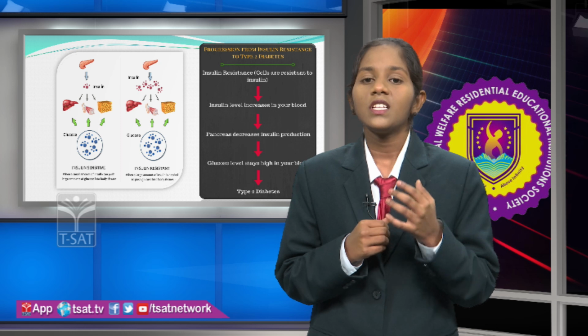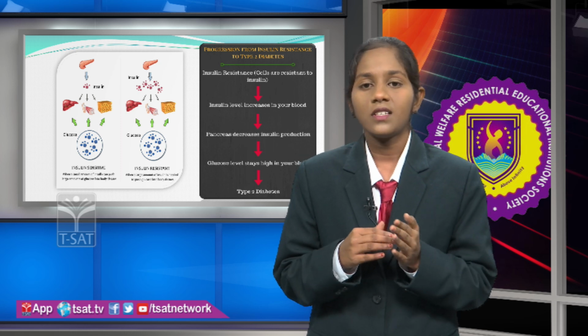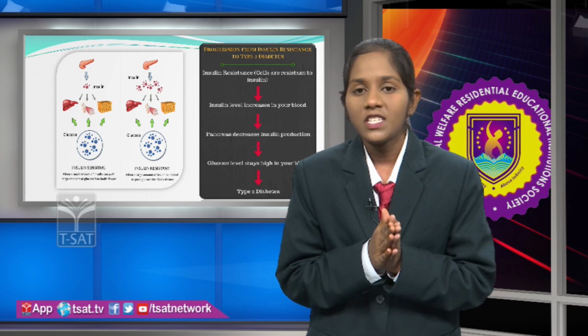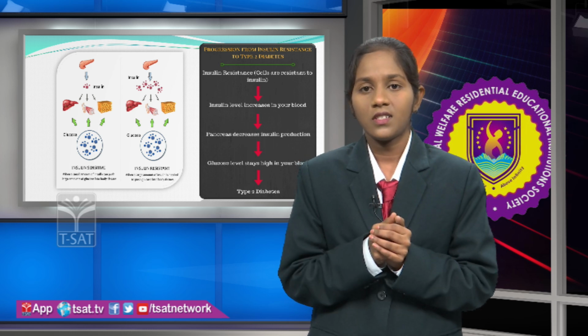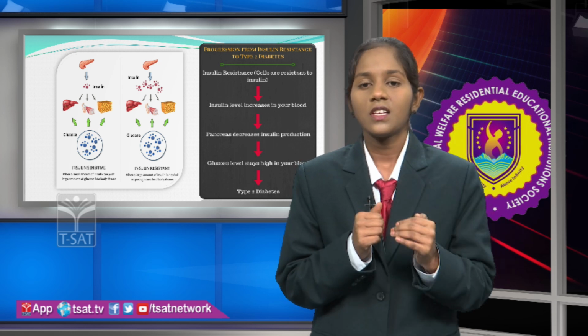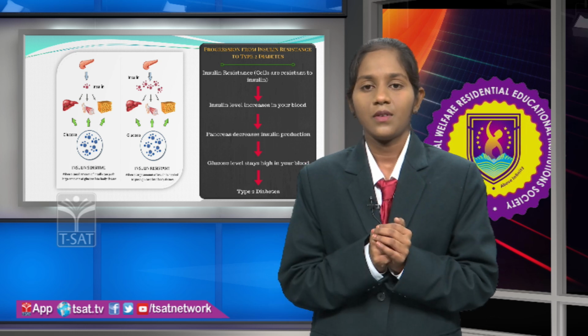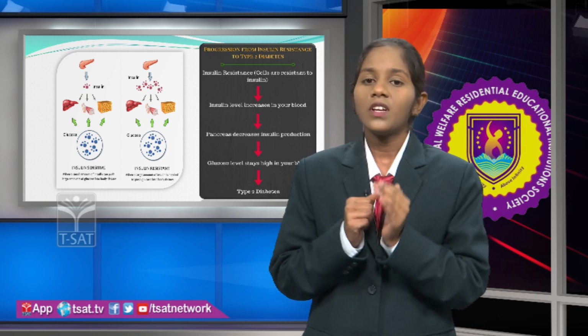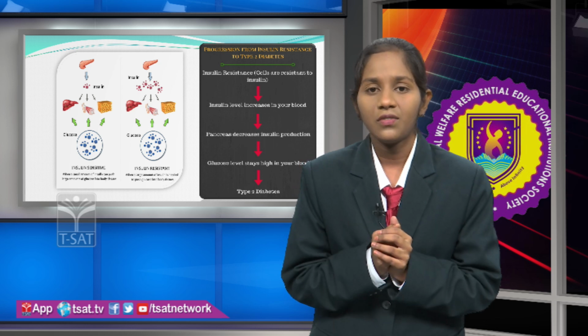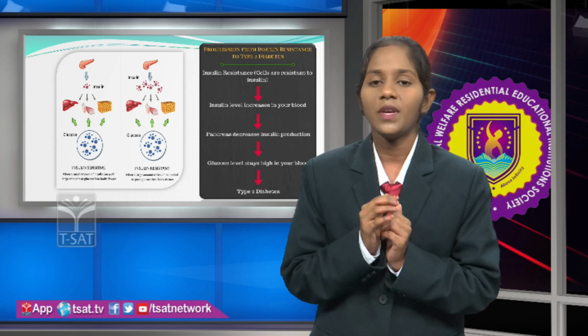So when a person has excessive body weight, the person may tend to have insulin resistance. When there is an increase in the levels of insulin resistance, automatically the thermic effect of food will decrease. This insulin resistance is also a major risk factor for the occurrence of type 2 diabetes. So let's see how type 2 diabetes occurs.